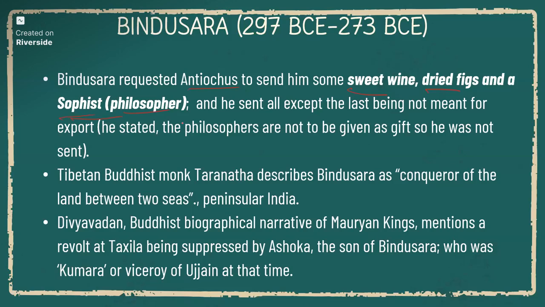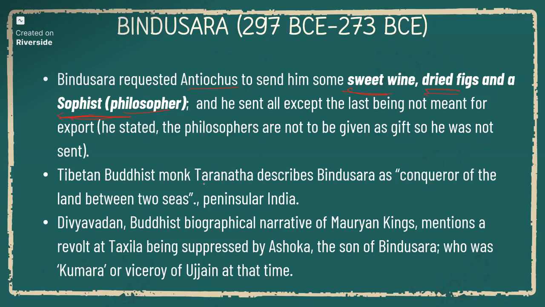He stated that we don't sell or gift philosophers, as they were all knowledgeable persons, and we don't sell people in the name of intellects. So he could not send sophists, but the other two requests, sweet wine and dried figs, were sent from Syria to India by Antiochus to Bindusara.